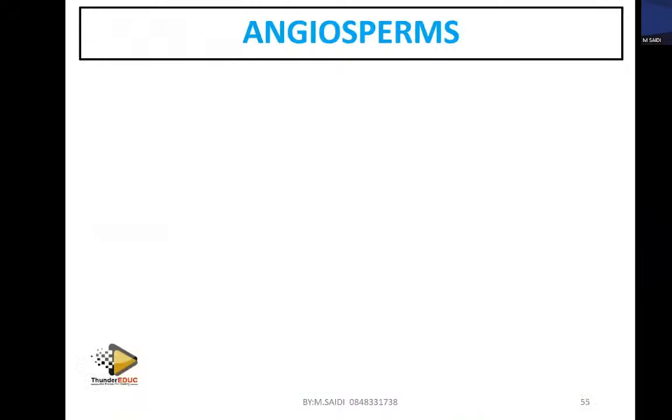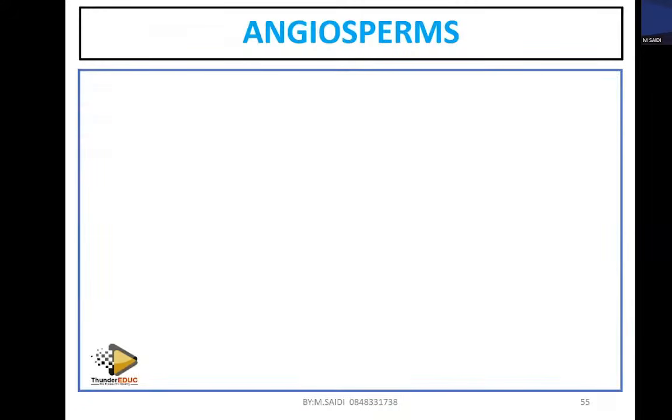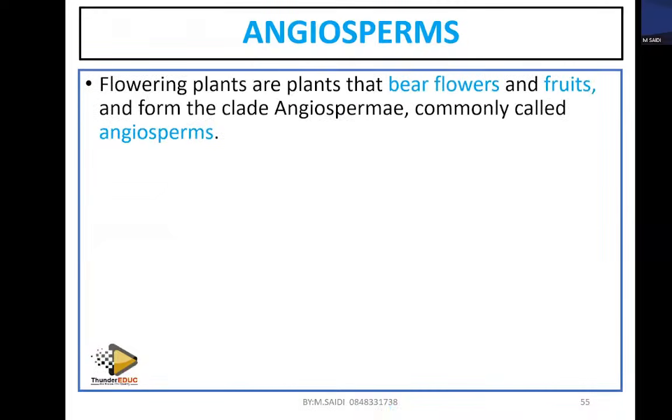We talked about it. Lastly, let's talk about the angiosperms. Remember I said that these are spermatophytes. Angiosperms are plants which bear flowers, and these flowers have fruits. It means that the seed is embedded.